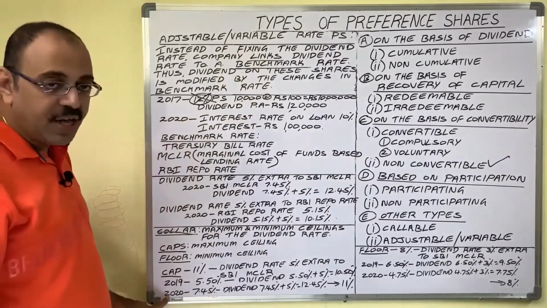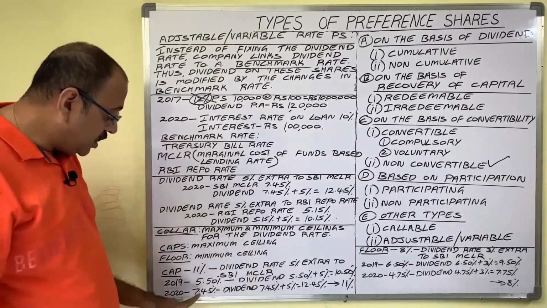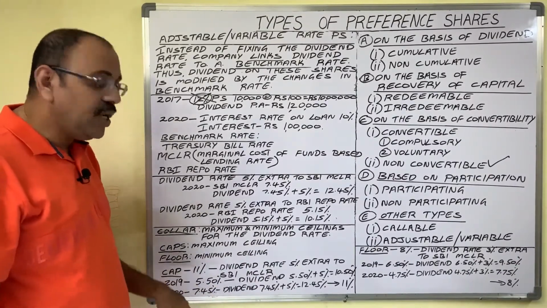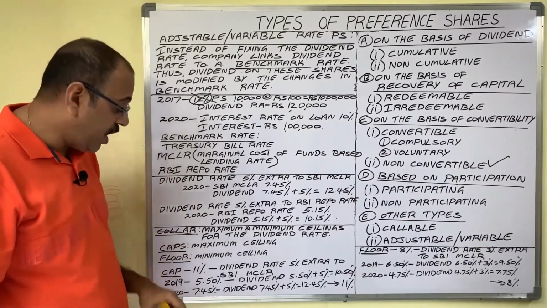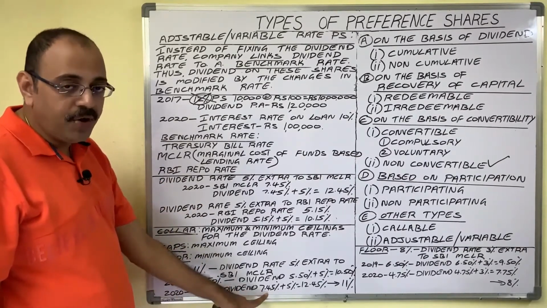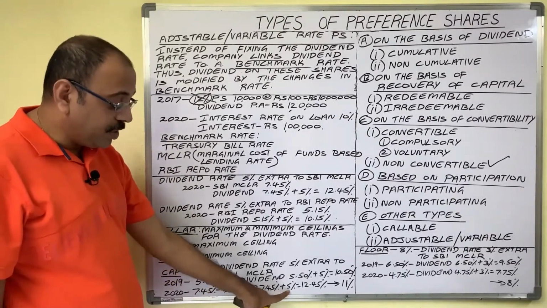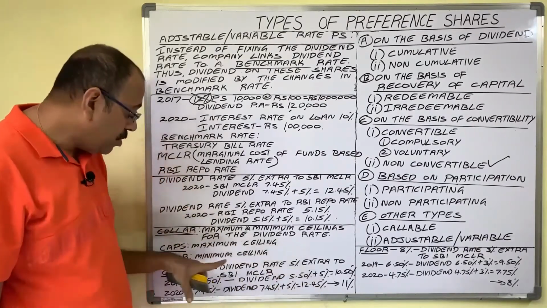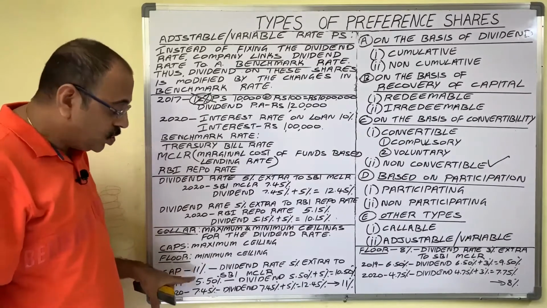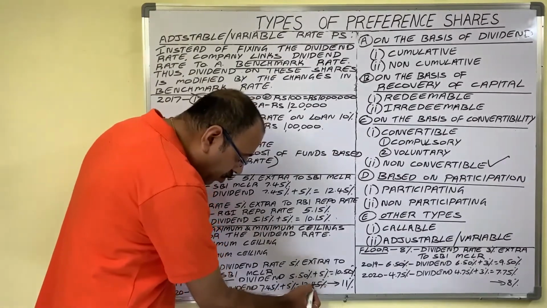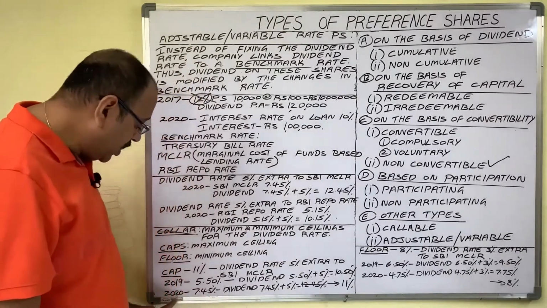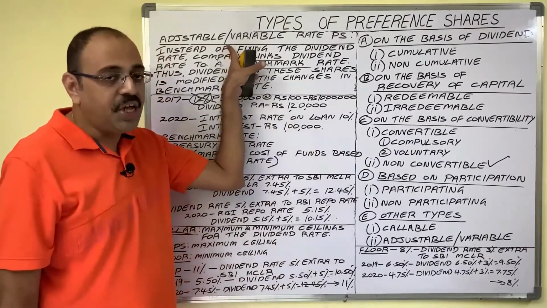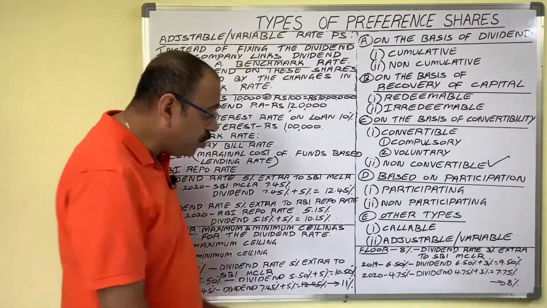Suppose in 2020, SBI MCLR increased to 7.45%. Now actually speaking, how much dividend should the company pay? MCLR rate 7.45% plus 5%, it is 12.45%. But the maximum limit is 11% only. So instead of paying 12.45%, in 2020 the company pays 11% of dividend to these shareholders. Similarly, come to floor.